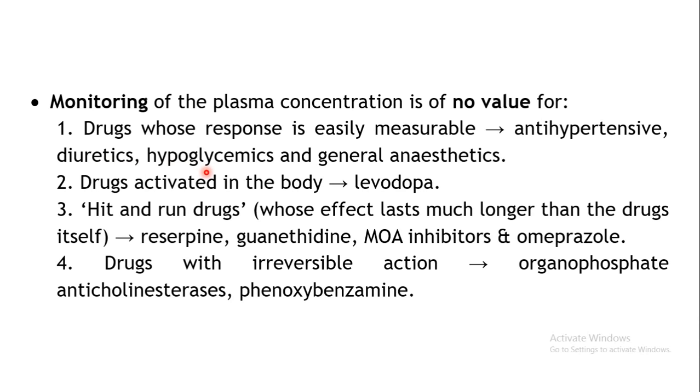Okay, or hypoglycemics, drugs which are used to reduce the blood glucose level. So what you can check, rather than going for the plasma levels of the hypoglycemics, you can go for the blood sugar levels, right? So if the blood sugar levels are in control, that indicates your hypoglycemic drugs are acting.